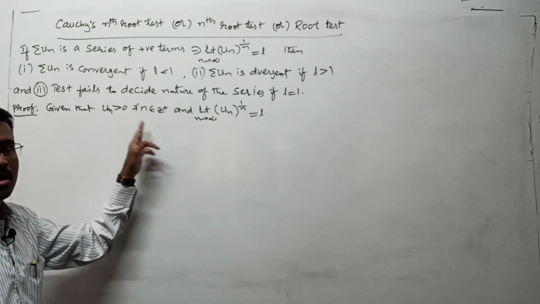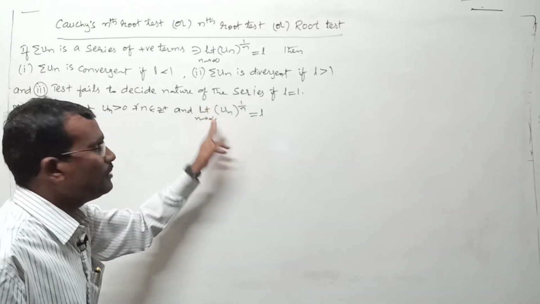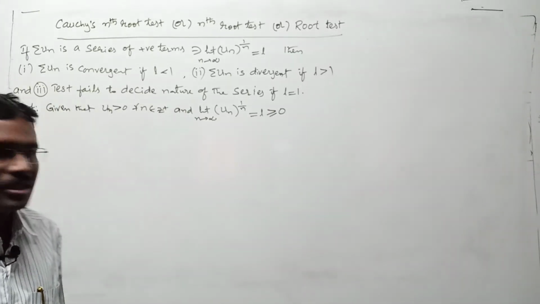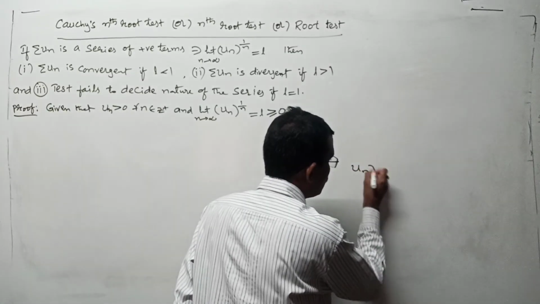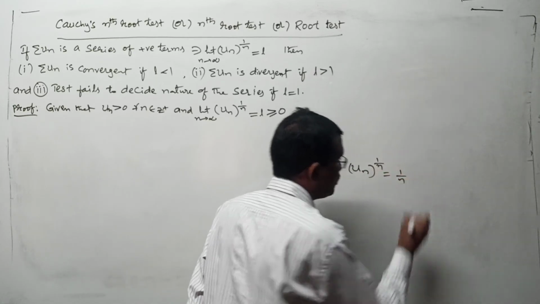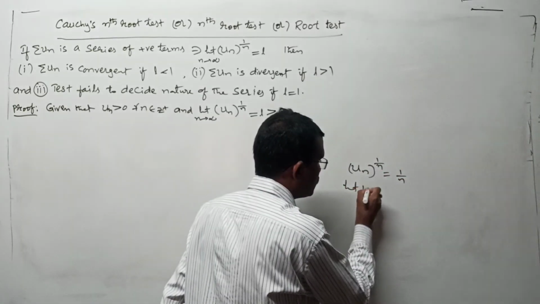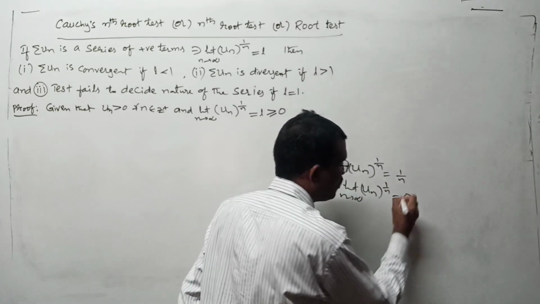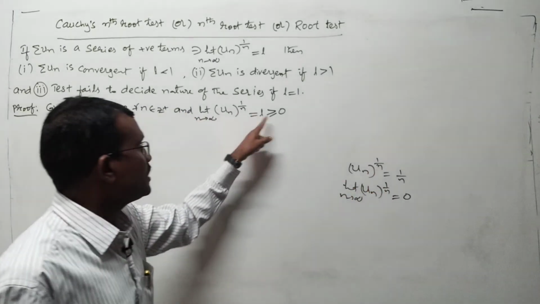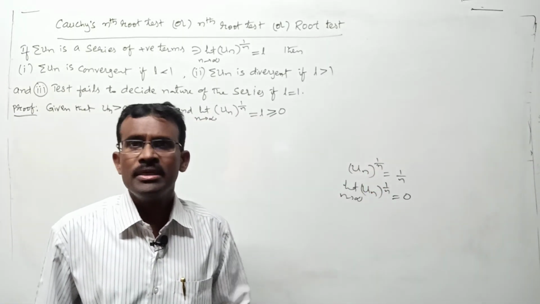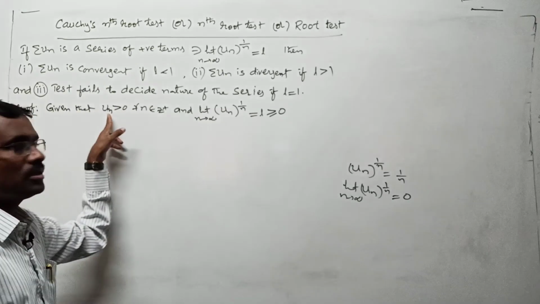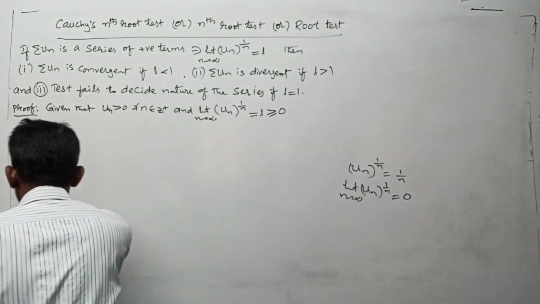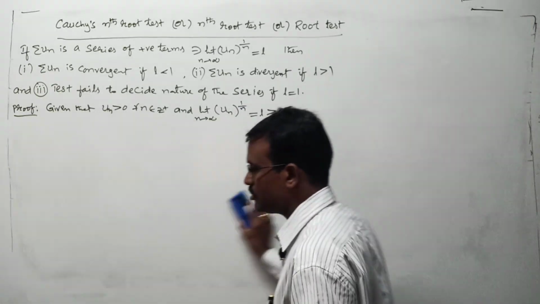Basically, this un contains only positive terms. Whenever we find the limit of it, it is either equal to 0 or greater than 0. That means if suppose anywhere you got un whole to the power of 1 by n as something like 1 by n, then the limit of it is 0, because this is a positive result. In this type of situation, this L value is 0. In all remaining situations, L should be greater than 0, because your series contains only positive terms. For that, you proceed here: L is greater than or equal to 0, right?